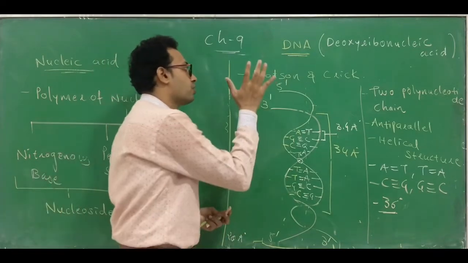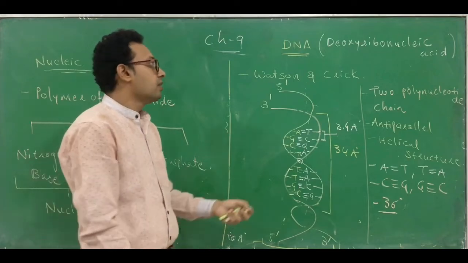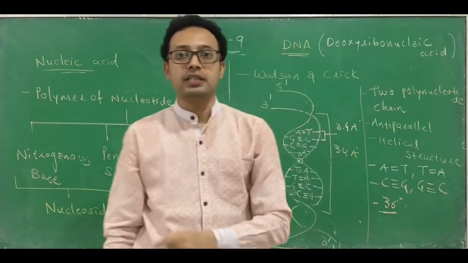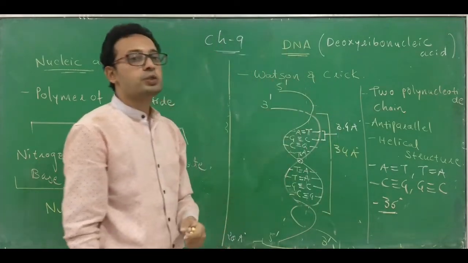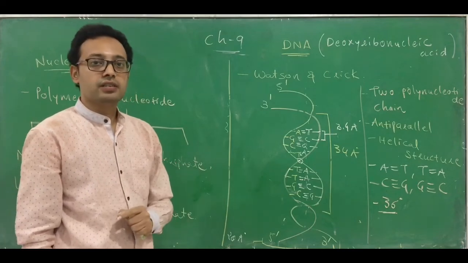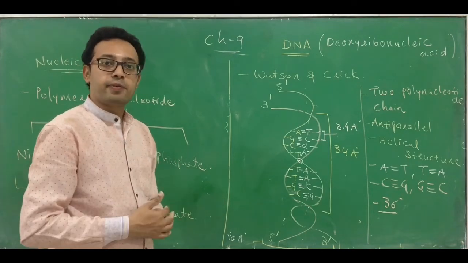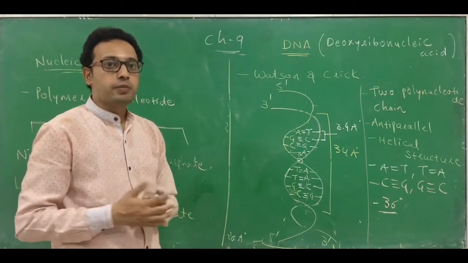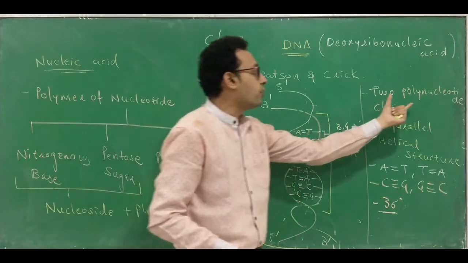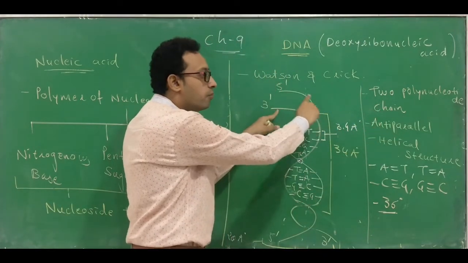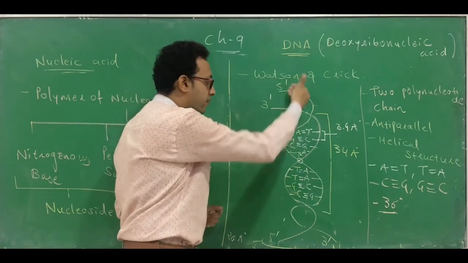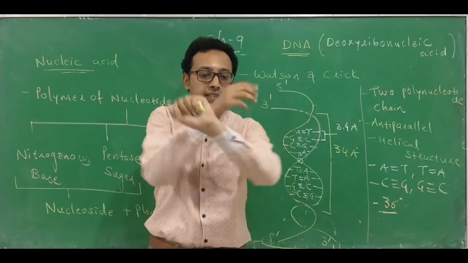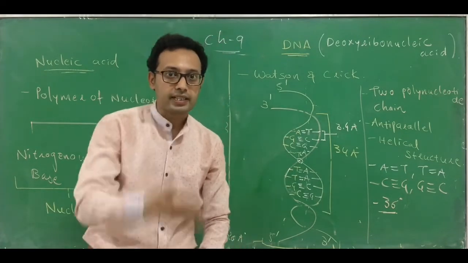So this is about the structure of DNA. I again repeat, what is the structure of DNA? DNA is called deoxyribonucleic acid. This structure was proposed by scientists Watson and Crick, and for that they won a Nobel Prize. Nobel Prize is the highest prize in science, and the prize money is very good. Here two polynucleotide chains are present. Both run anti-parallel. That means one runs from 5' to 3', and the other runs from 3' to 5'. They are twisted around each other like this, on a single axis.